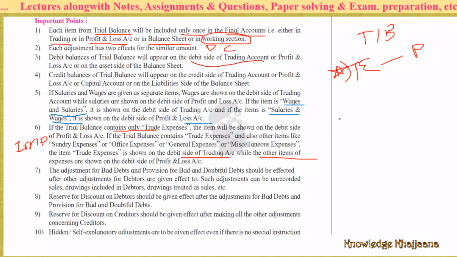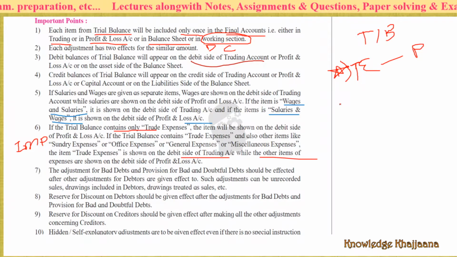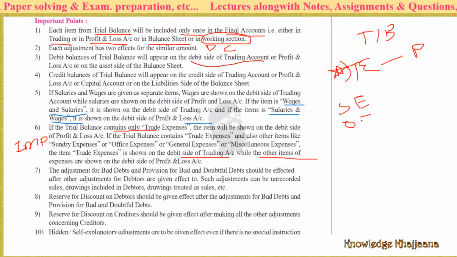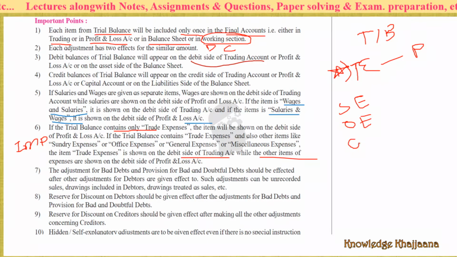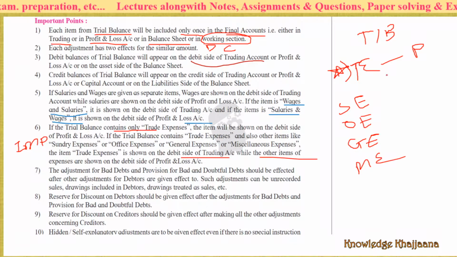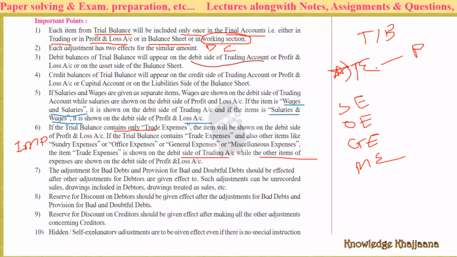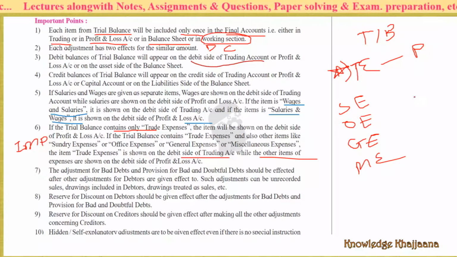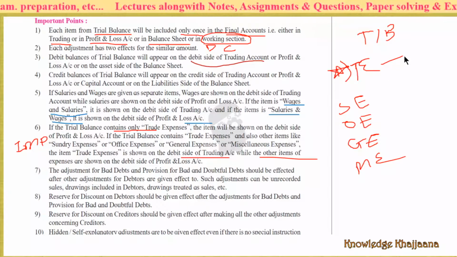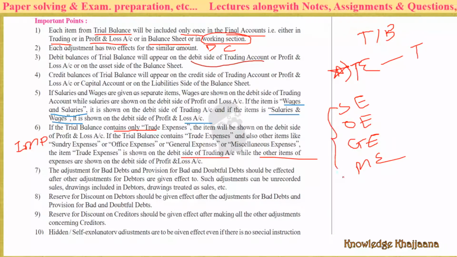But if in the trial balance, apart from trade expenses, other items are also given, like sundry expenses, office expenses, general expenses, miscellaneous expenses, then trade expenses should be shown on the debit side of the trading account, only in the case where these other items are also given.